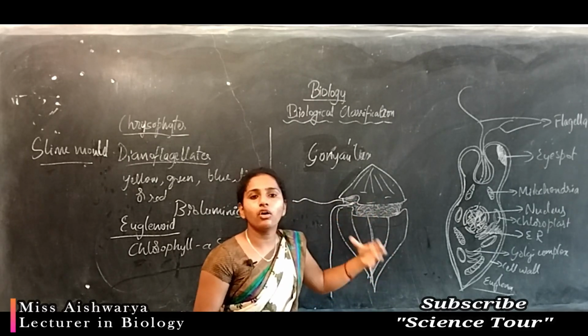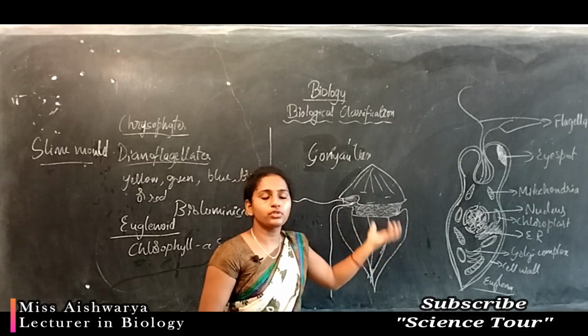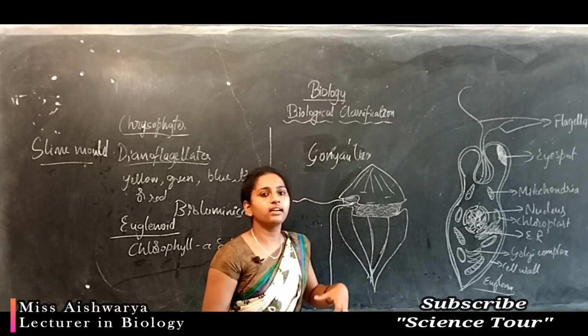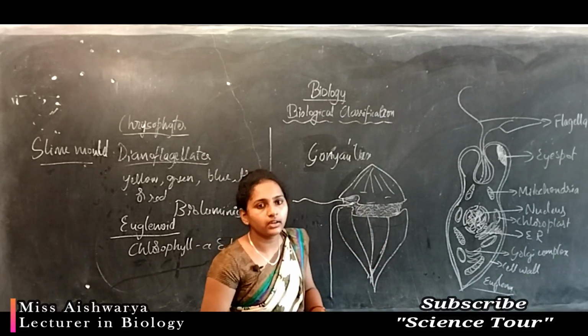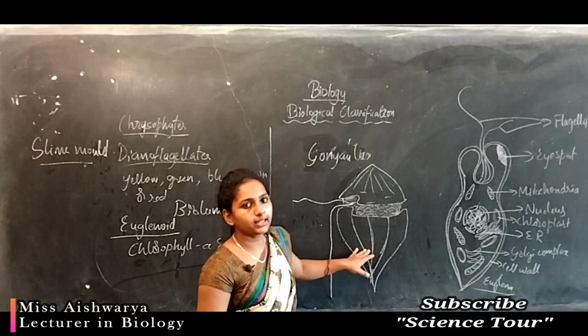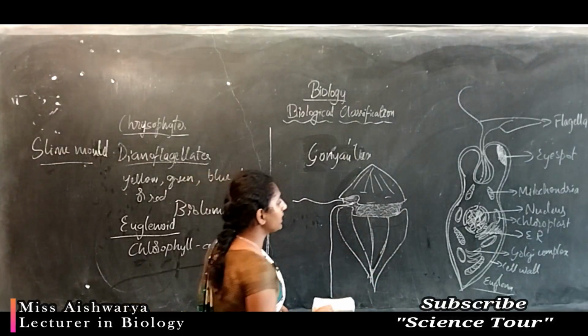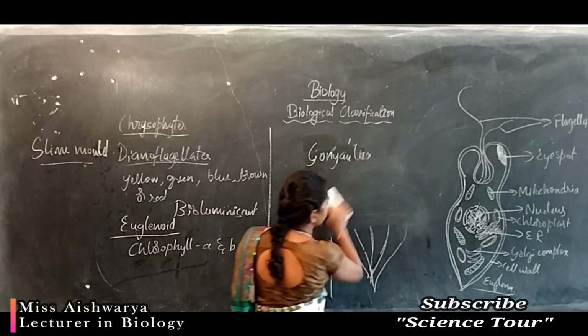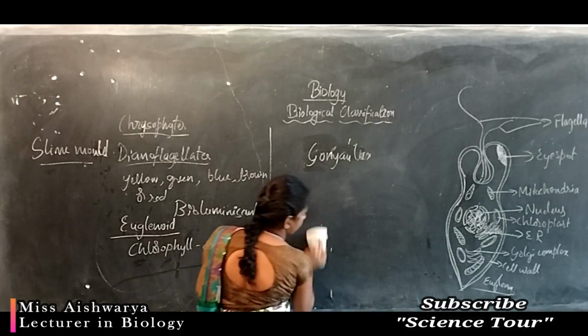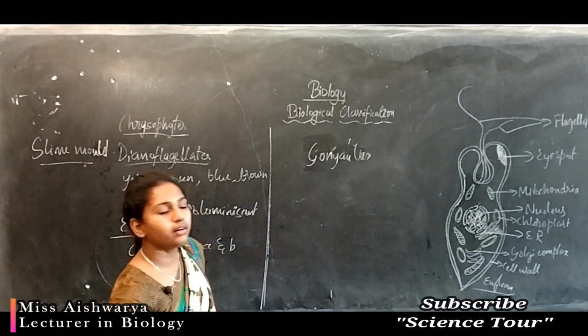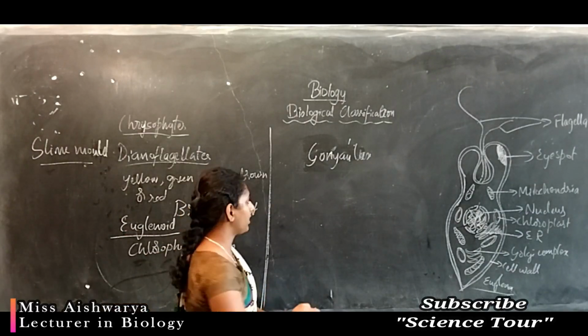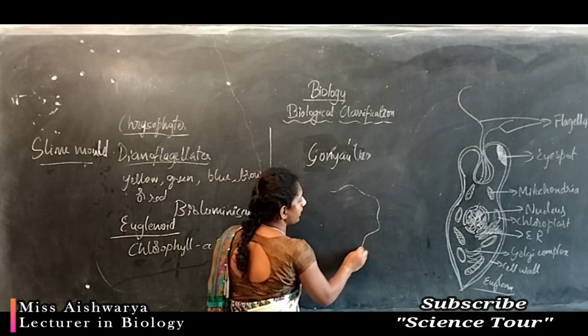They absorb or engulf all the organic compounds present in the dead and decaying matter. When there is a favorable condition, it produces a well developed body system.